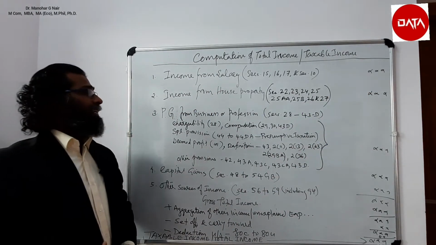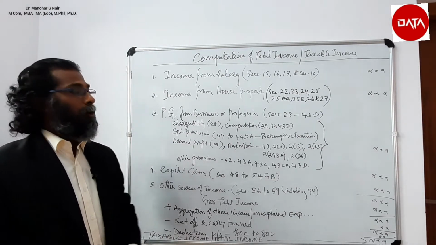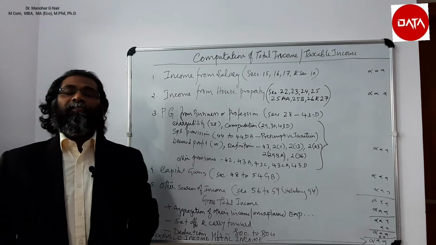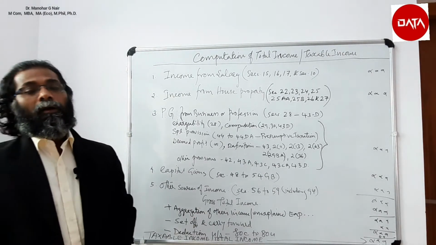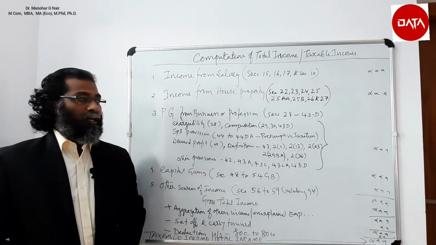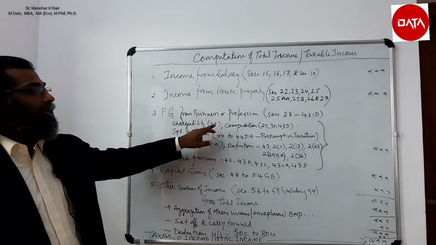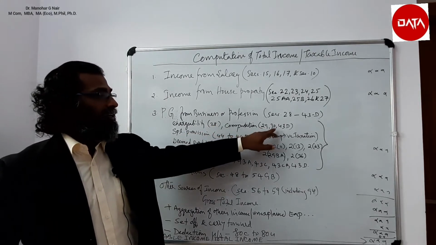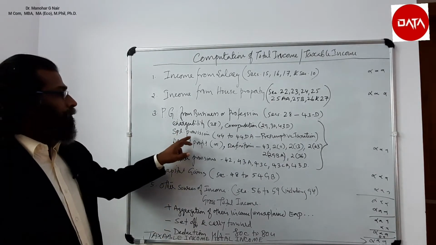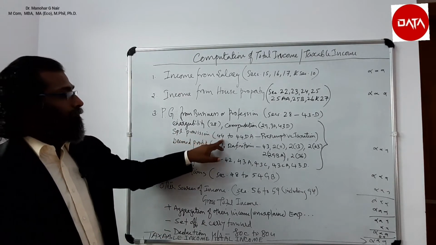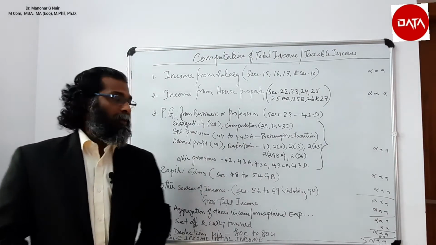Similarly, profits and gains from business or profession, that is the third head of income, through adopting sections 28 to 43D, you can arrive at profits and gains of business or profession. So specifically for the chargeability, section 28 we will be using. For computation, sections 29, 30 and 43D will be used. For special provision, sections 44 to 44DA for computation of the presumptive taxation will be adopted.